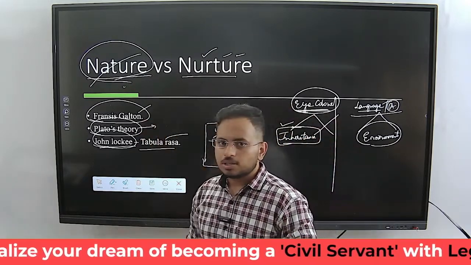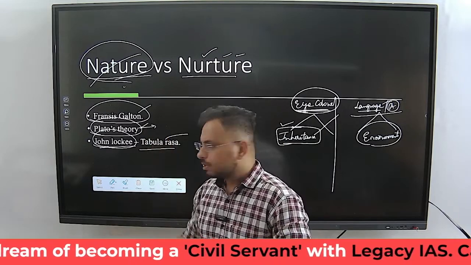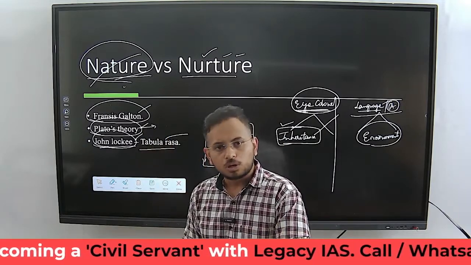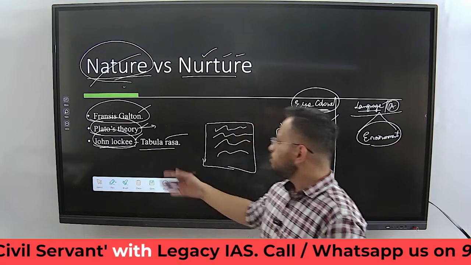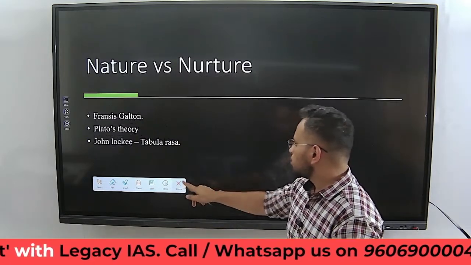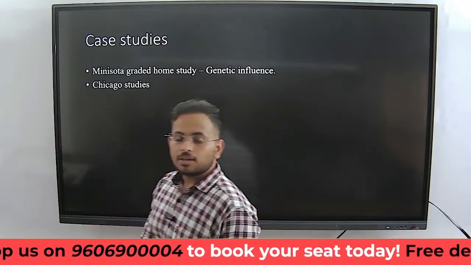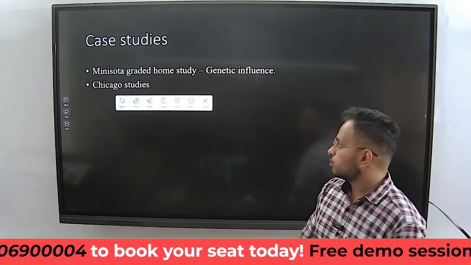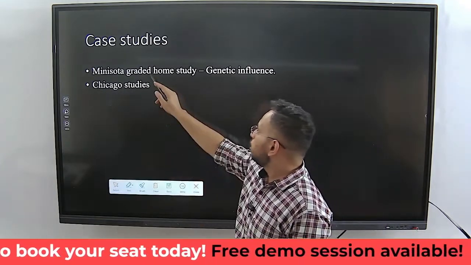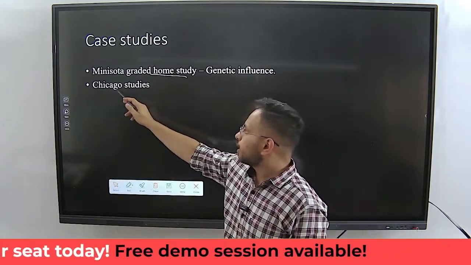Francis Galton started this, then we have Plato coming up, then we have John Locke who told about tabula rasa. Such debates kept on happening in the field of anthropology, and finally we had two important case studies to understand the importance of nature and nurture. One is called the Minnesota graded home study, the second is called the Chicago studies.